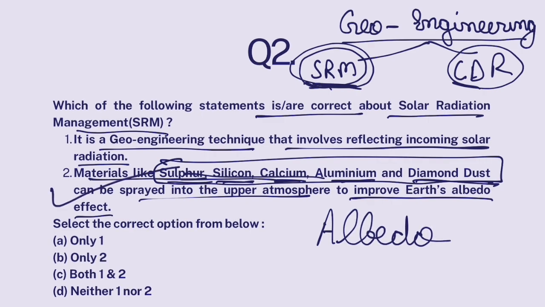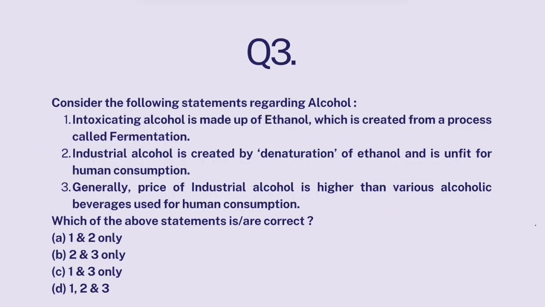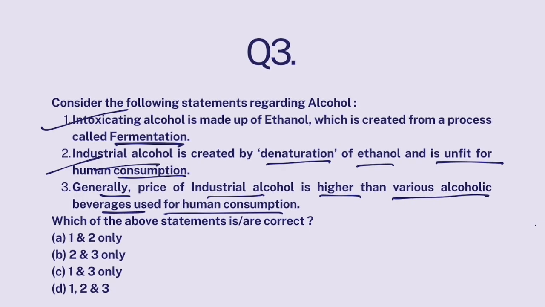Okay, so this part is correct, this part is correct, both are correct. Question 3. Consider the following statements regarding alcohol. Intoxicating alcohol is made up of ethanol, which is created from a process called fermentation. Industrial alcohol is created by denaturation of ethanol and is unfit for human consumption. General price of industrial alcohol is higher than various alcoholic beverages used for human consumption.